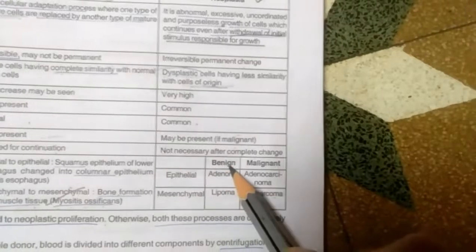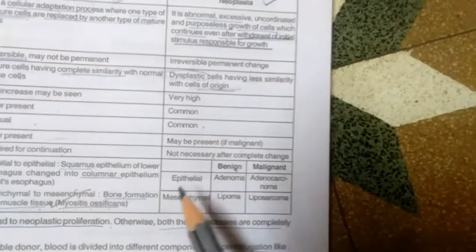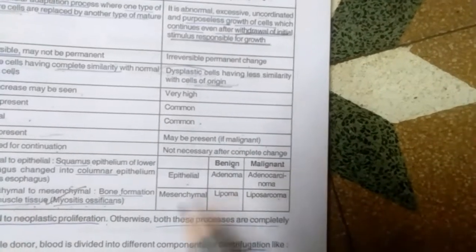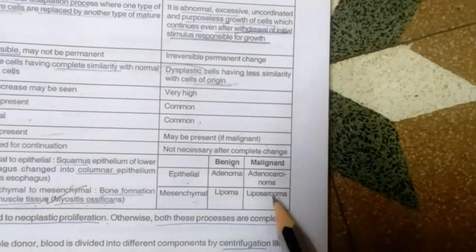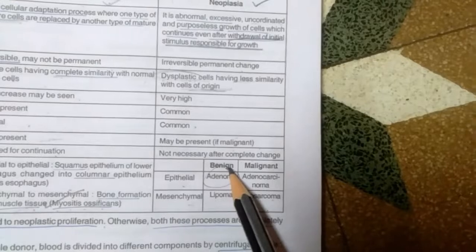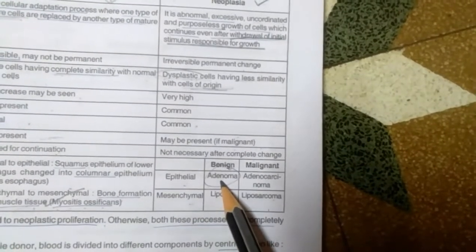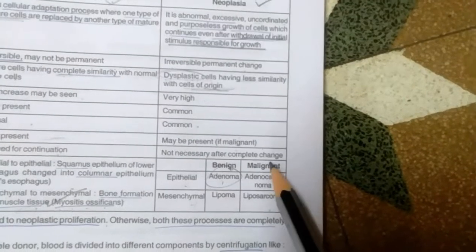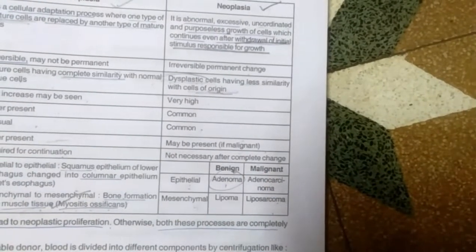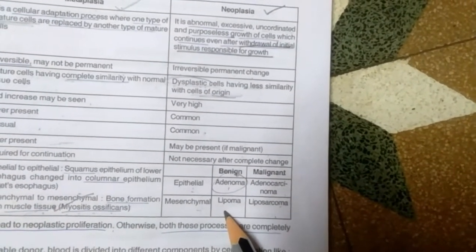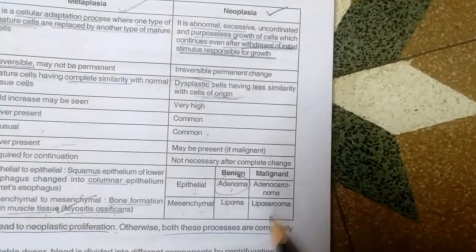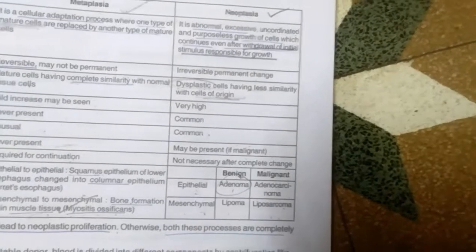Now you come to neoplastic cells example. This can be either benign or malignant. If it is in the epithelial cells, obviously it will be carcinoma, and if this is mesenchymal, this should be sarcoma. So adenoma is a benign tumor seen in the epithelial cells. Adenocarcinoma is a malignant tumor seen in the epithelial cells. Now lipoma is a benign tumor seen in mesenchymal cells, and liposarcoma is a malignant tumor seen in mesenchymal cells.